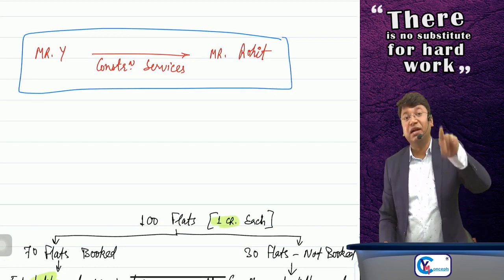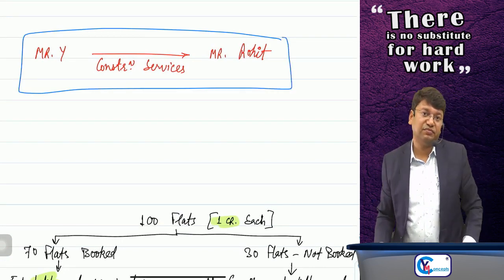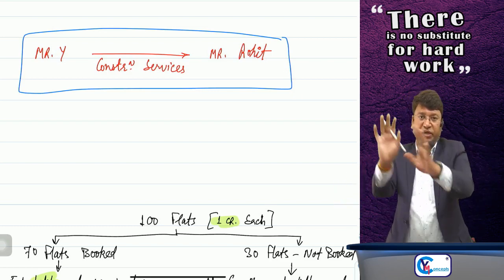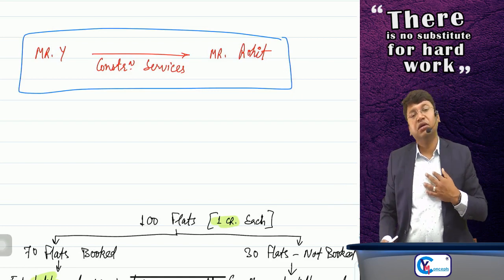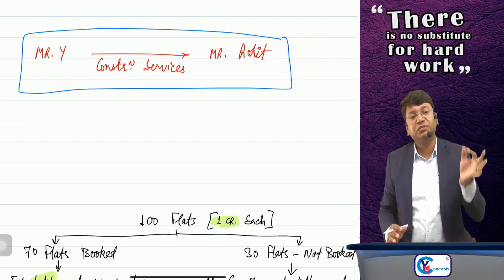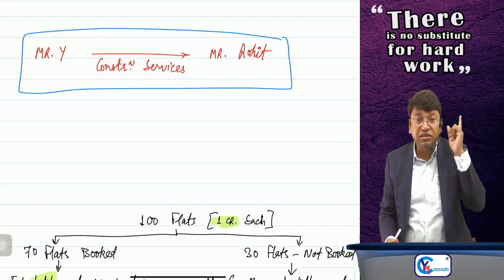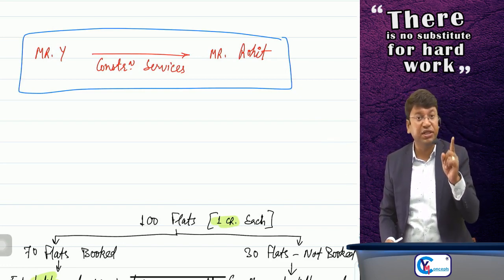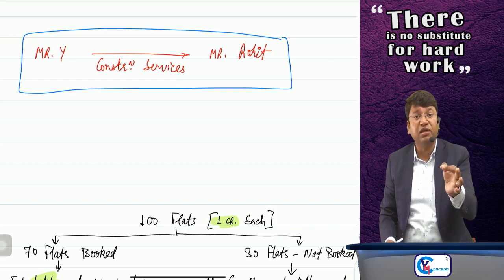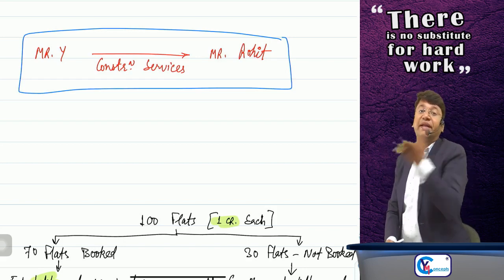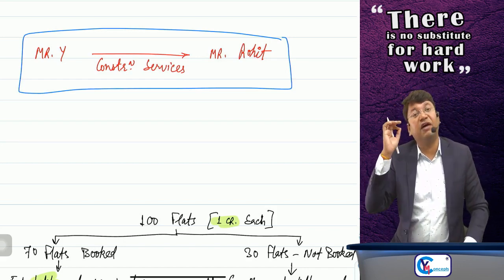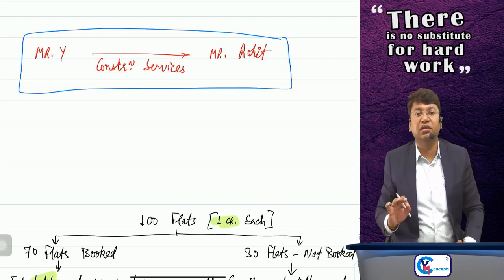But now coming to this point. I am constructing a building for Mr. Rohit. A land is there whose owner is Rohit, and Rohit has given me a contract: you construct the building, I'll provide you all the material. Sir, I am just providing the construction service, but Mr. Rohit has mentioned a condition that I will not pay even a single penny until the building is completed, and the entire consideration will be payable by Mr. Rohit after the completion of the building only.